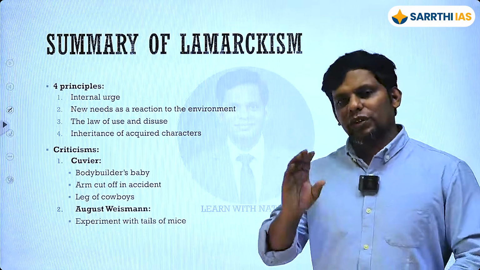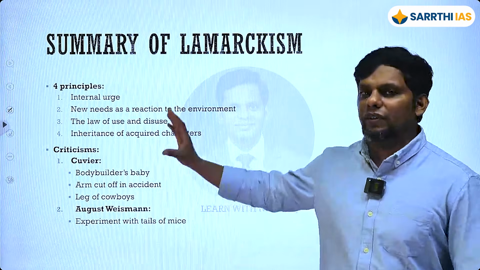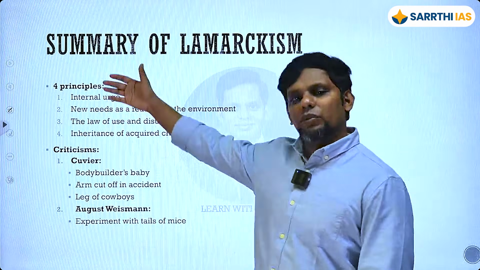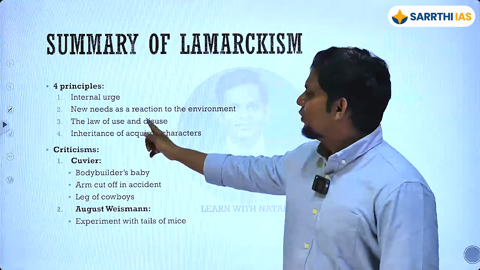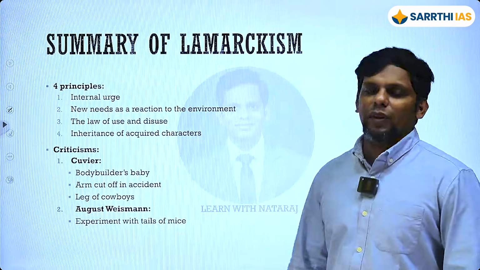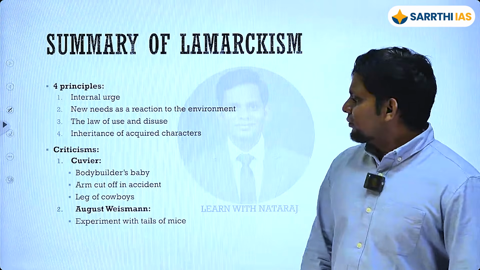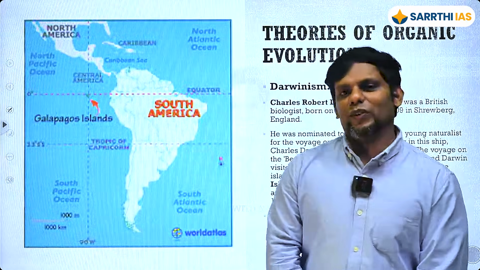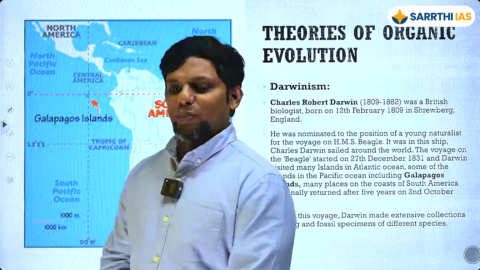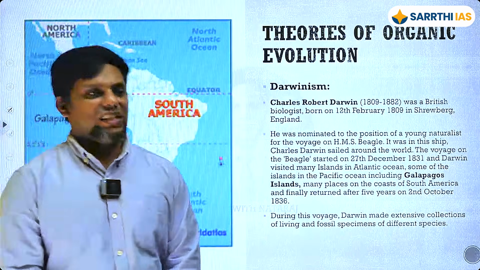You got it, right? So if it's a small question, with a lesser number of marks, you cannot fit everything in, right? But if you have room for everything, then something like this. Again, if it's a short question, you focus more on the law of use and disuse and inheritance of acquired characteristics. Okay? The most important person in your anthropology is whom we are going to talk about now. The most important person is Sir Charles Darwin.